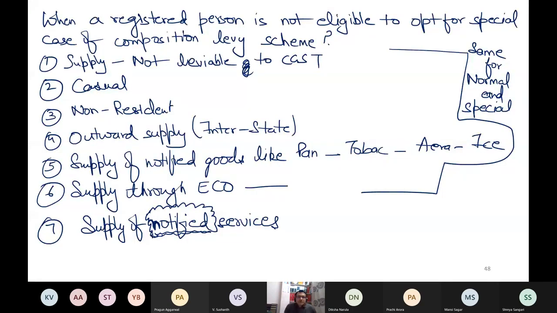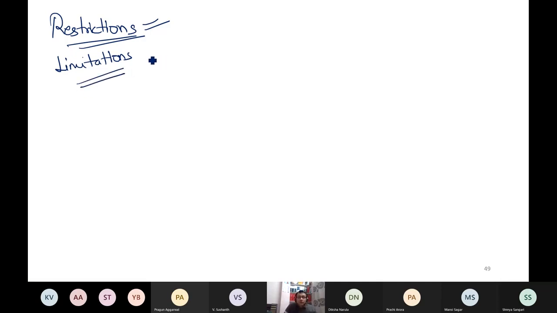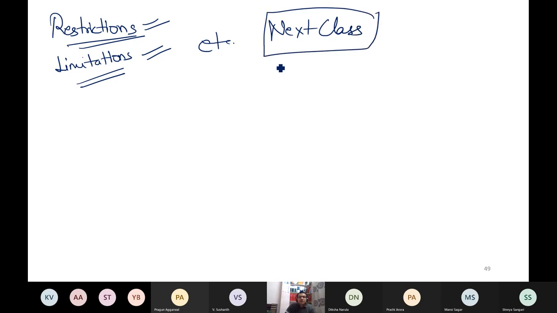Now I think that's sufficient for today. In the next class I will discuss the restrictions if you avail the composition levy scheme. What are the limitations of this scheme? Because if the government is giving you so much freedom that you can pay the tax only at 2.5% or 1%, then the government will also impose some limitations on you, on what you cannot avail. So this I will discuss in the next class, and in the next class I will wind up the composition levy scheme.